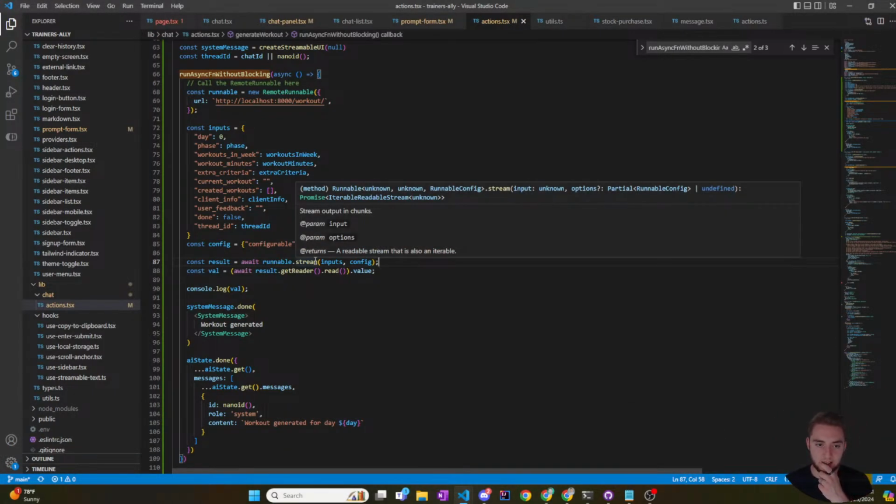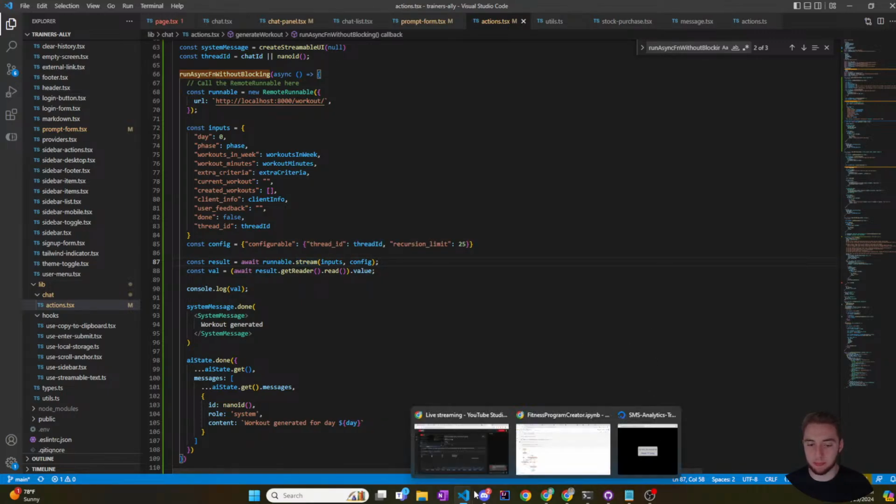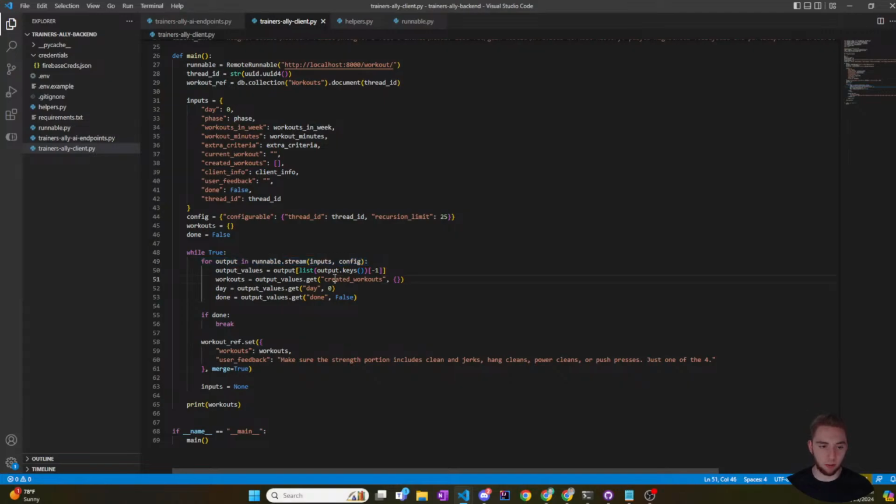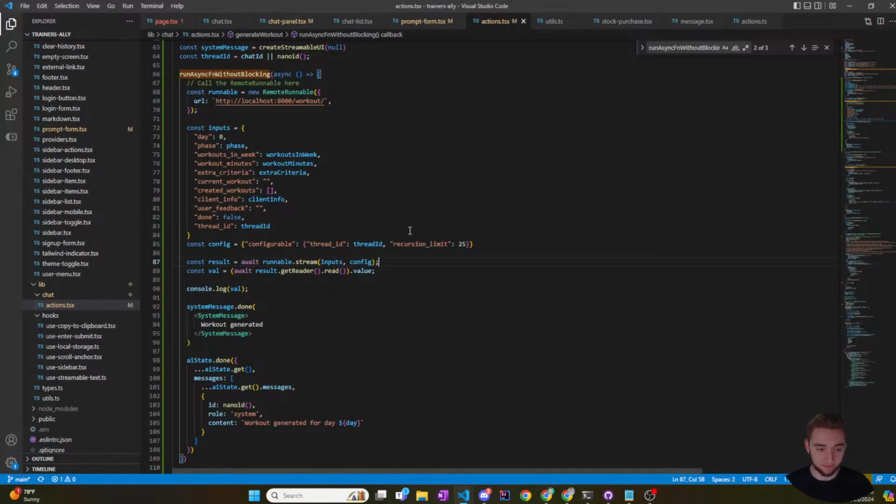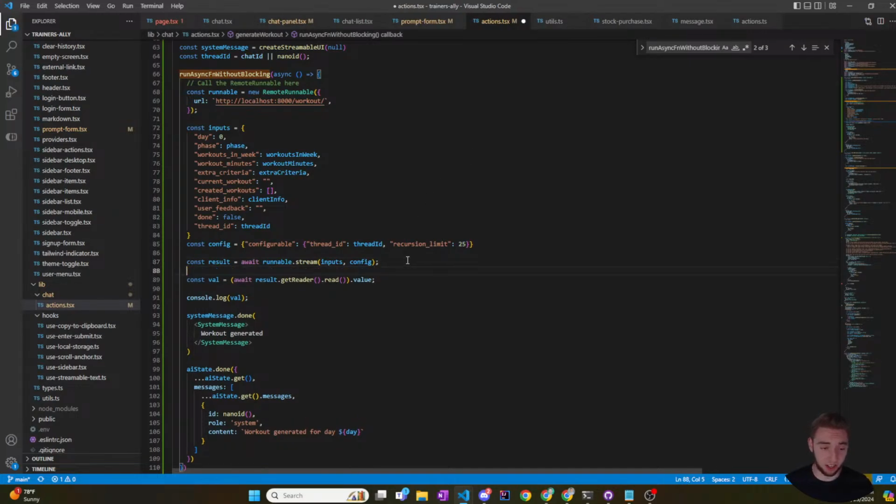Because at this point, it prints out an iterable, readable stream. I guess, can I loop over that? Because in my Python code, my Python client, I loop over the output. I don't know if I can do that, but I'm just going to try it. So I'm going to say for let result of. I have no idea if this is going to work.